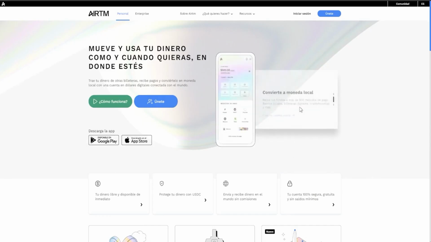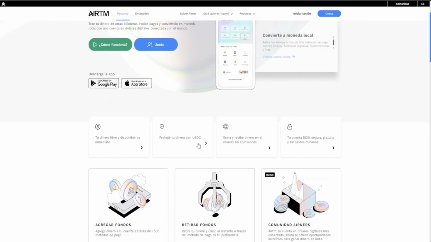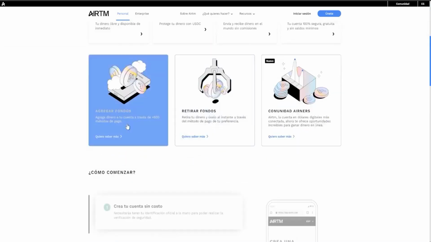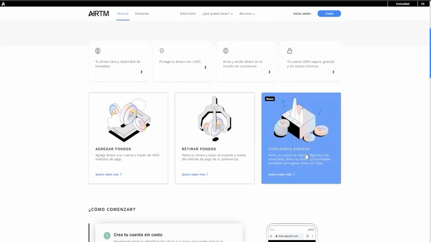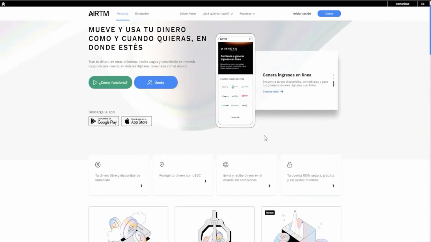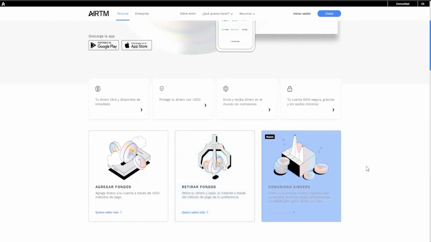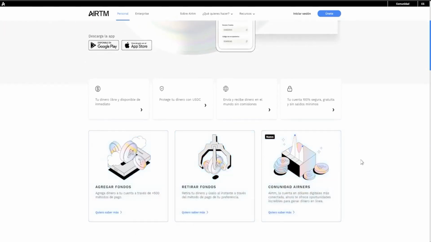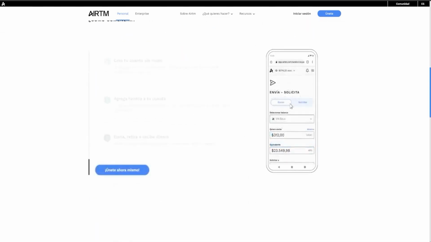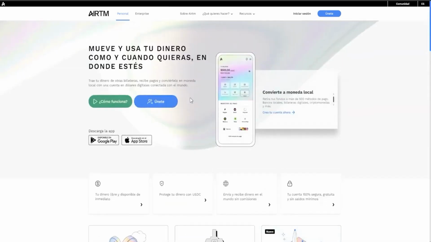As you can see here, it can be used to receive payments even from Wise itself, Upwork, Deel, YouTube, Airbnb, and many more. And right here, you have all the options you could possibly have. You also have the option to add funds and withdraw funds through P2P. In other words, say you receive payments through your virtual account and can withdraw these to your bank account in Colombia. If you want me to make a video about this, let me know in the comments. This is the third option, and these are the three options I had for you generally speaking.